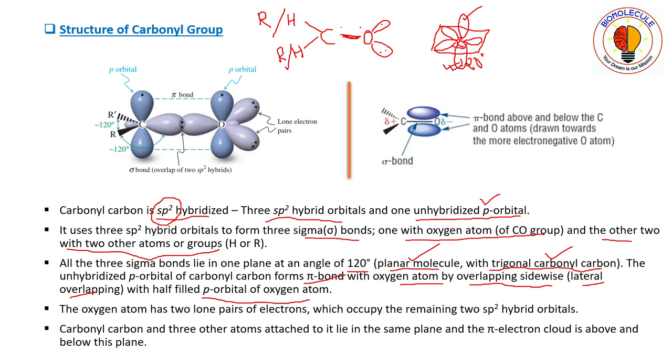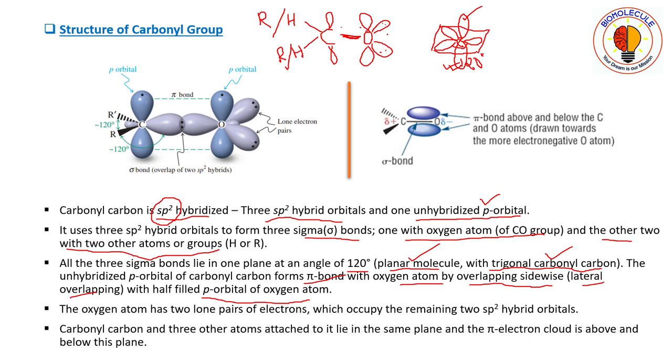Since oxygen valency is 2, it cannot bond these two lone pairs of electrons with other groups. Now carbon has one p orbital and oxygen will also have one p orbital, both of which will contain one electron.